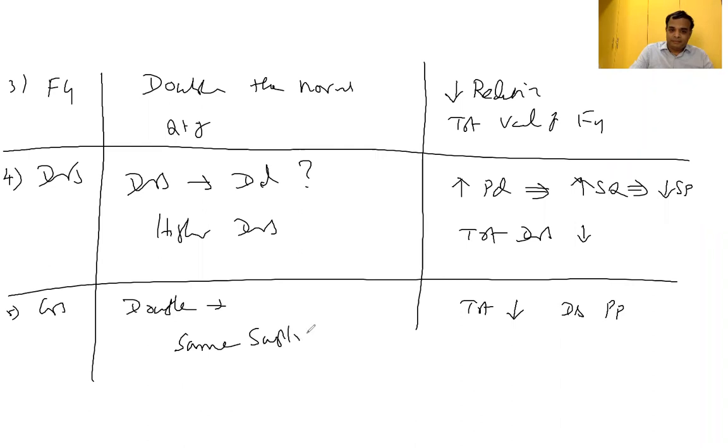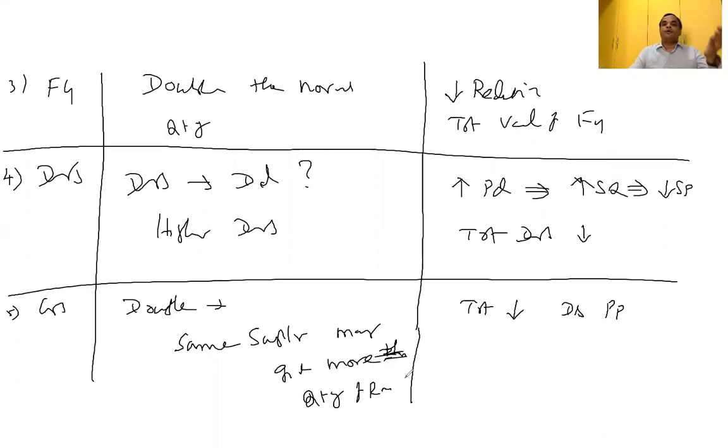The same supplier may give more quantity of raw material. Therefore, we need more quantity of raw material from the same creditor, the same supplier also possible. Clear? So from the same supplier, we are going to get more and more quantum of material. Since we are getting more quantity, we may ask for a discount. Since we ask for the discount, the total value of the creditors will come down. Total liability is going to come down because of the discount.